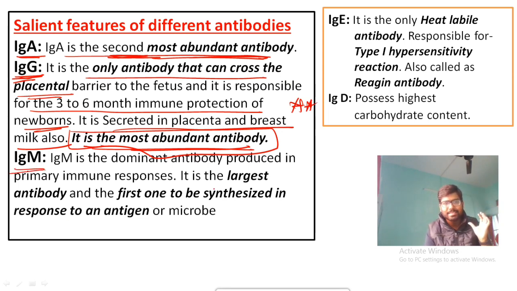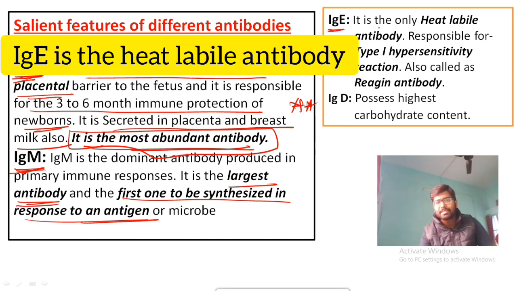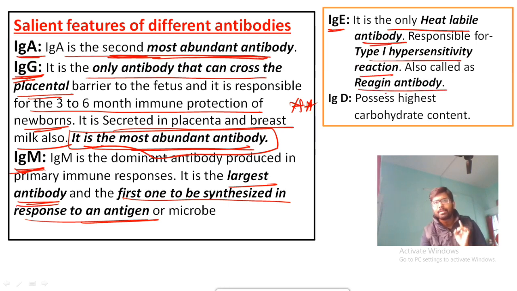Then IgM. See, IgM is the largest antibody and the first one to be synthesized in the response to an antigen. Okay, जो आपका एंटीजन आएगा उसके बाद टी सेल के साथ उसका मुलाकात होगा, उसके बाद जो एंटीबॉडी प्रोड्यूस होगा ना, so that is IgM. That is the first antibody that is produced in case of any antigenic response. Okay, and it is the largest antibody inside our body. Okay, and IgE, देखो, IgE is the only heat labile antibody and responsible for type 1 hypersensitivity reaction, also known as Reagin antibody. And IgD, that is the highest carbohydrate content antibody.